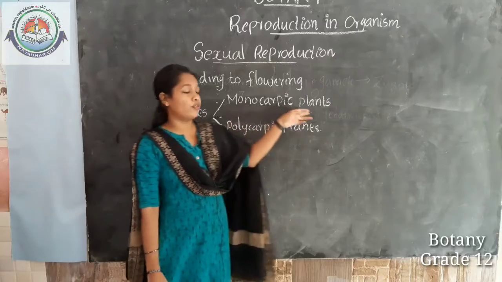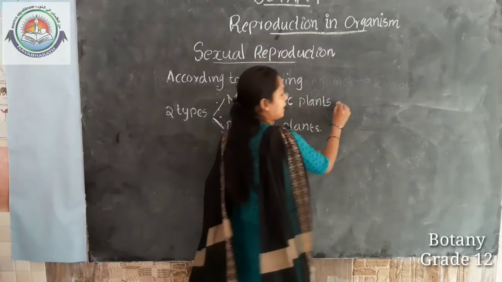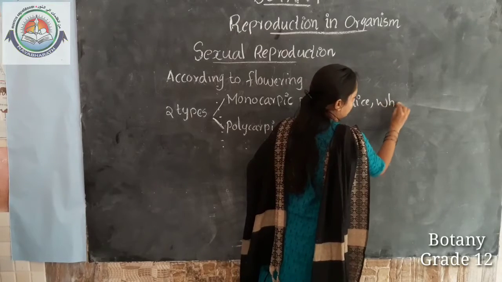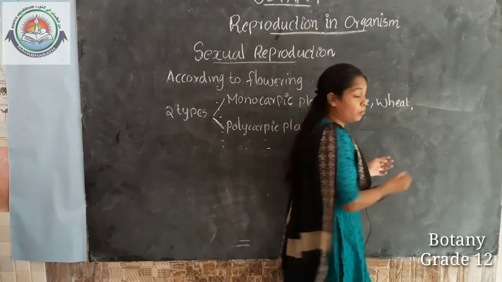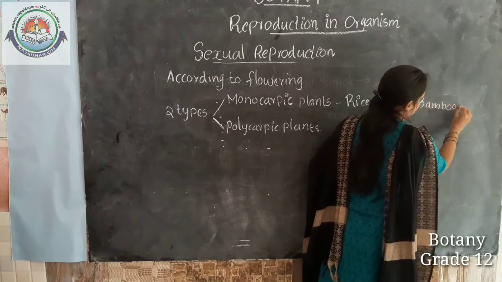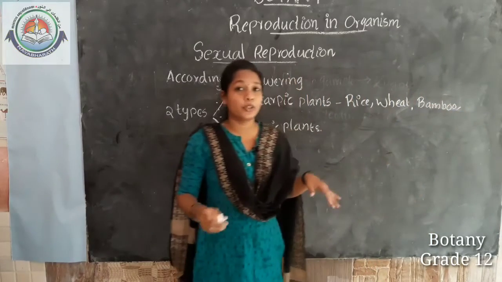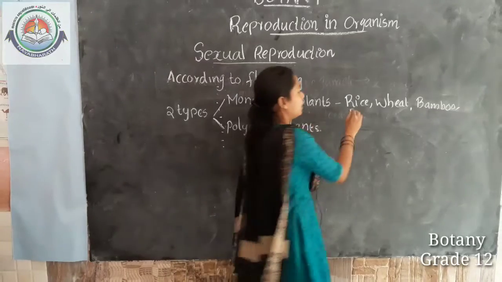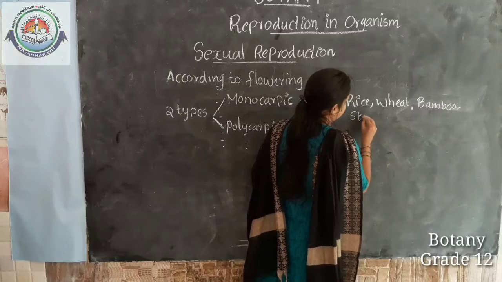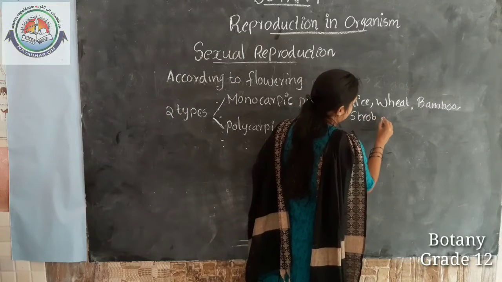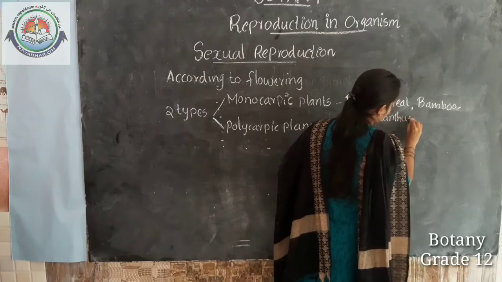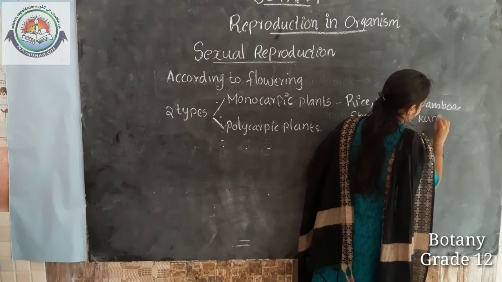The examples of monocarpic plants are rice, wheat, then bamboo. Then you must have heard about Neelakurinji, whose scientific name is Strobilanthus kundiana.